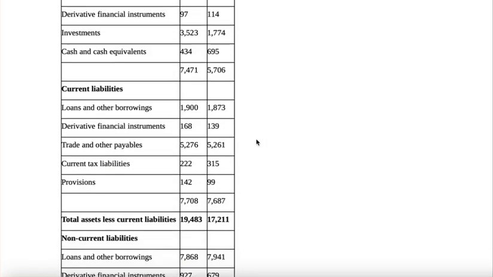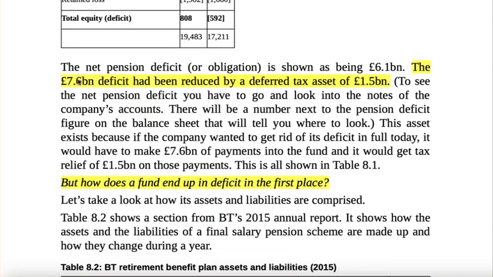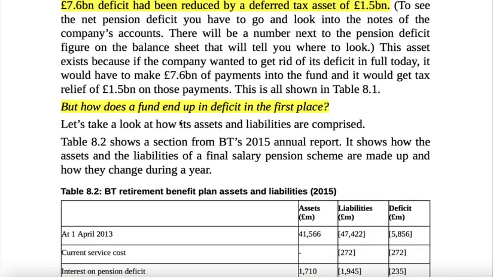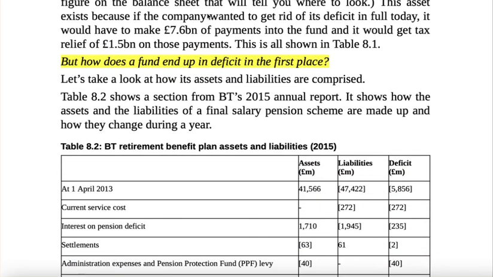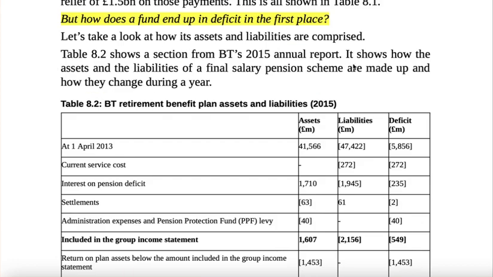So here is given an example of BT's final salary pension scheme. These are the numbers of the business. The 7.6 billion pounds deficit had been reduced by a deferred tax asset of 1.5 billion pounds. But how do you find this in the first place? This is what he is talking about here.